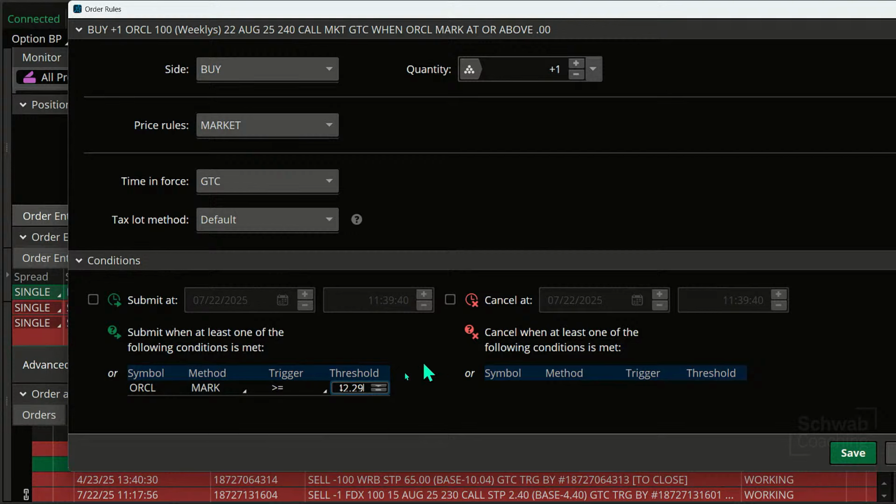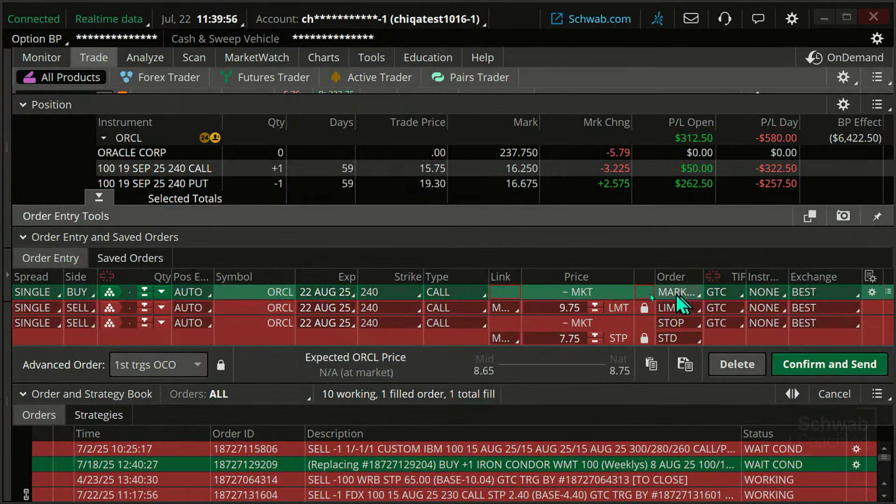242.29. That is based on the underlying stock price. What if I don't want to do that on the option price, though? What if we said I want to get out at, remember, say a 50% stop or something like that. Well, we knew when we were getting in that the option was going to be about 10.83. I'm going to divide that by 2, and that is going to put my stop at around 5.42. Okay, 5.42. That's going to be my stop.